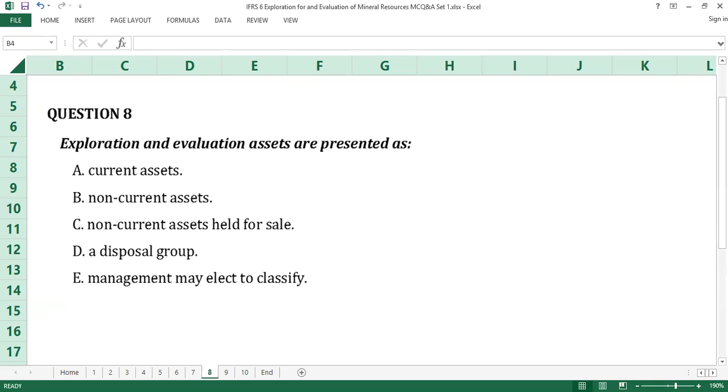Exploration and evaluation assets are presented as dash. A. Current assets. B. Non-current assets. C. Non-current assets held for sale. D. A disposal group. E. Management may elect to classify. Time counts.